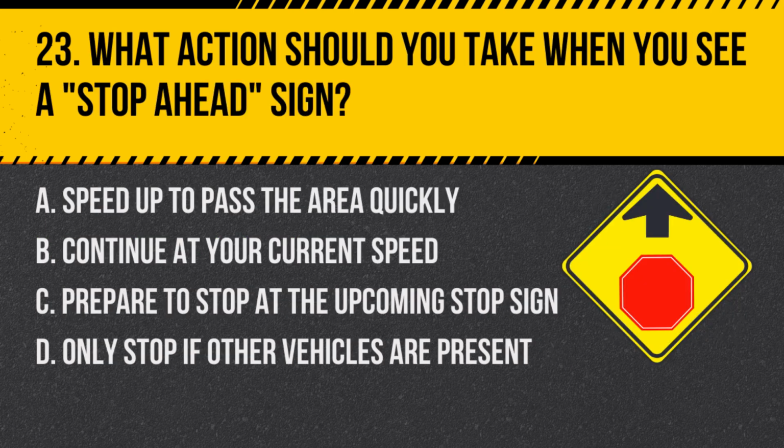Question 23. What action should you take when you see a stop ahead sign? A. Speed up to pass the area quickly. B. Continue at your current speed. C. Prepare to stop at the upcoming stop sign. D. Only stop if other vehicles are present. Answer. C. Prepare to stop at the upcoming stop sign. A stop ahead sign warns you of a stop sign ahead, indicating that you should prepare to stop.